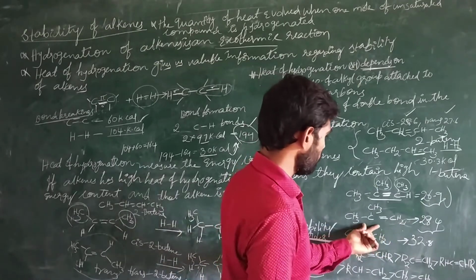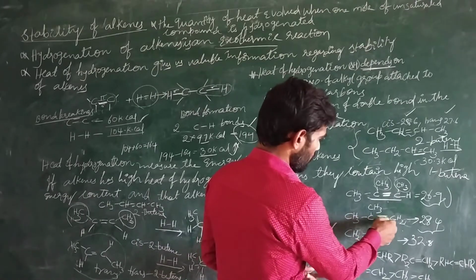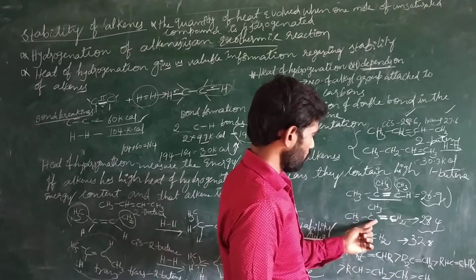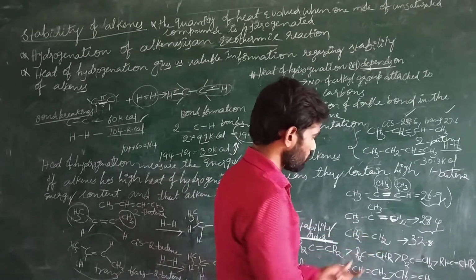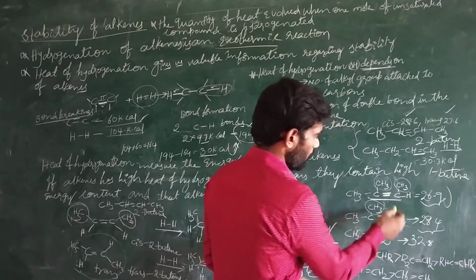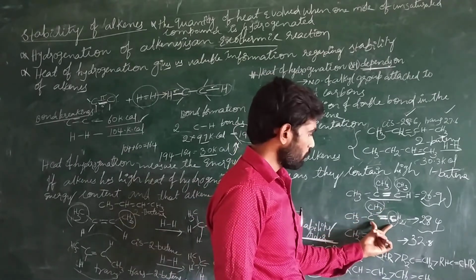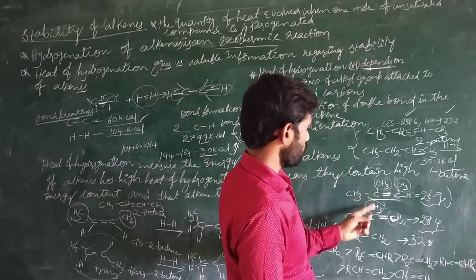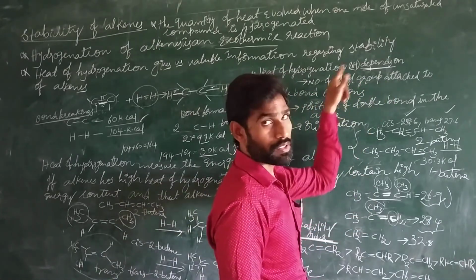In this molecule, this is the double bonded carbon. Here also 1, 2, 3, 4. See here, this is the double bonded carbon. Of this double bonded carbon, one carbon contains an alkyl chain and the other carbon does not contain any alkyl chains. So in this case, the number of alkyl groups attached to the double bonded carbon is also affecting the stability.